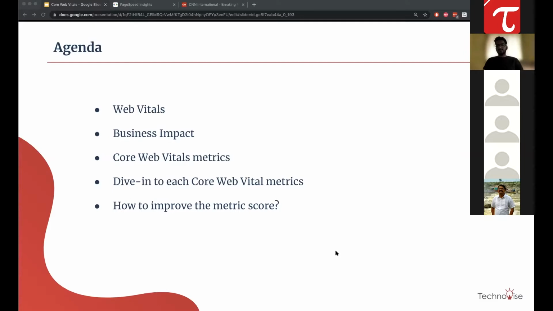Then we will directly dive into the actual core web vital metrics, and then try to understand what the causes of poor scores of each of those metrics are, and how to improve them. So that's the agenda here.